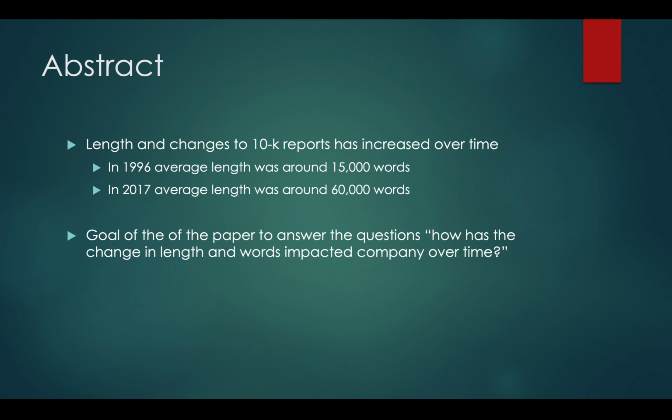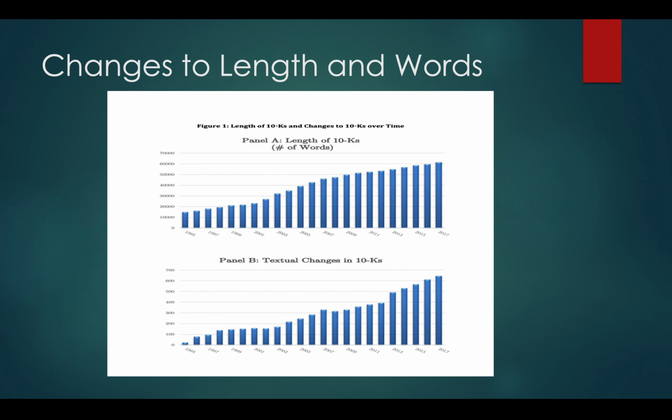Basically, the main idea of this paper is that the length and changes to 10K reports have increased over time. In 1996, the average length was around 15,000 words, and the average length in 2017 has gone all the way up to 60,000 words. This could be due to new regulations and more availability of analysis in financial statements. One of the goals of this paper that I'll be focusing on is answering the question: how has the change in length and words impacted a company over time?